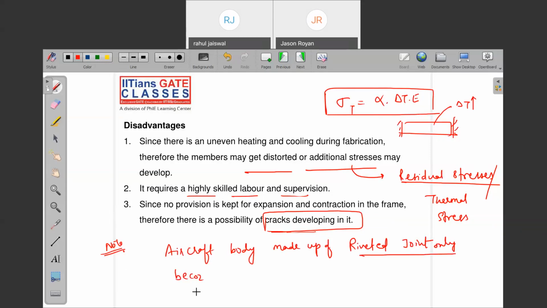But riveting introduces a compressive force in the body, and whenever compressive force is introduced, the chances of fatigue failure are reduced, because fatigue cracks can be stopped by riveted joints.